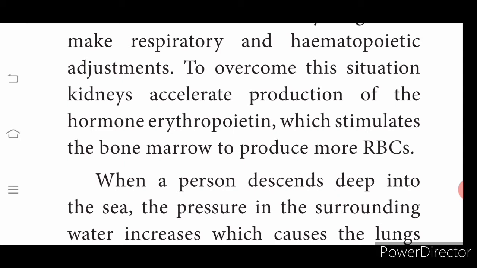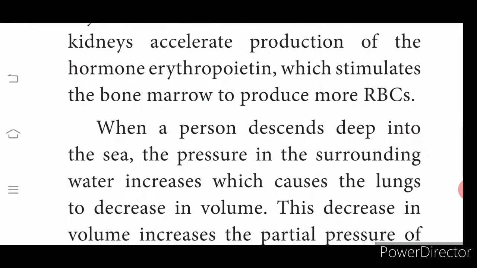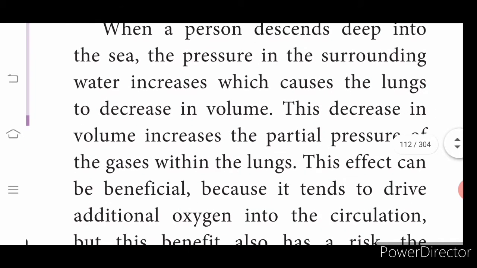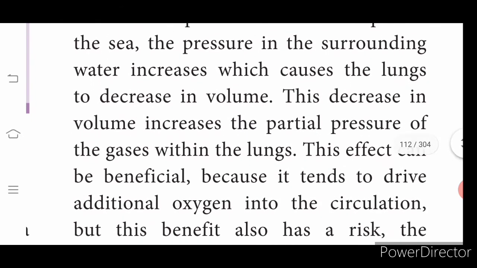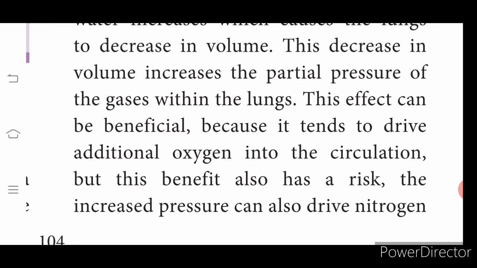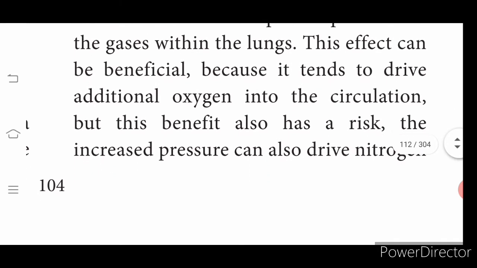The hormone is erythropoietin, secreted by the kidney, which stimulates bone marrow to produce more RBCs. When a person descends deep into the sea, the pressure in the surrounding water increases. When you go deep into the sea, pressure is more, which causes the lungs to decrease in volume. This decrease in volume increases the partial pressure of the gases within the lungs.